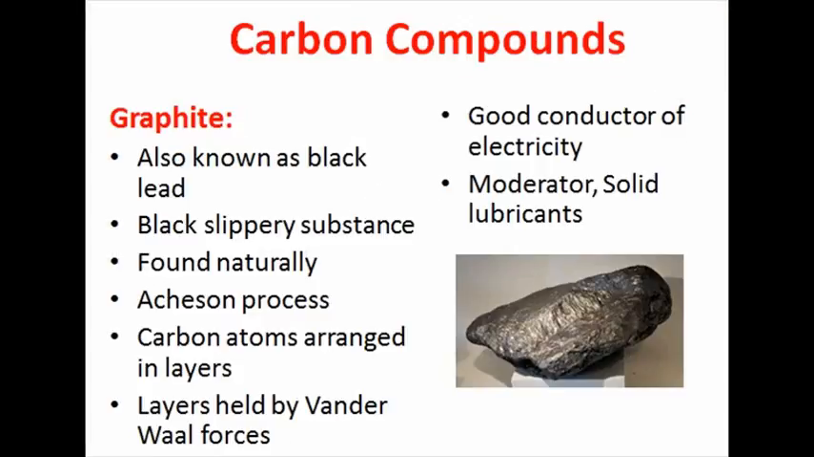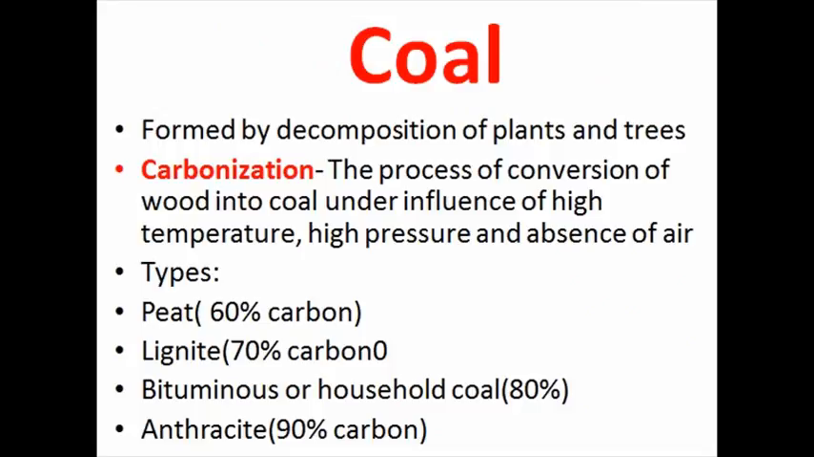Now we move on to discuss graphite, which is another allotropic form of carbon. Graphite is also known as black lead. It can be made in the laboratory by a process known as the Acheson process. The carbon atoms in graphite are arranged in layers, and these layers are held to each other by van der Waals forces. Each carbon atom is attached to other 3 carbon atoms by single or double bonds. Graphite is used as a moderator in nuclear reactors, as a solid lubricant, and in lead pencils in which it is mixed with clay.